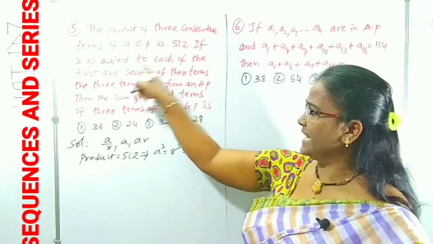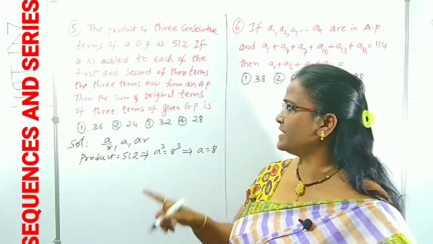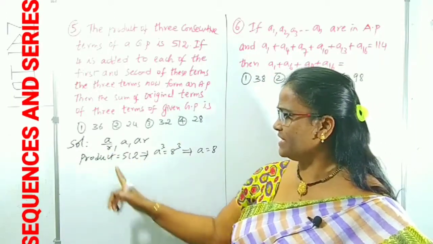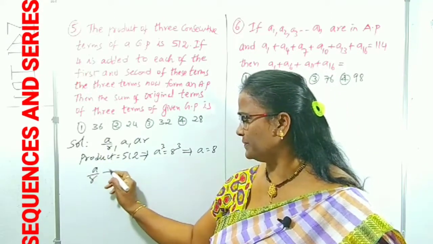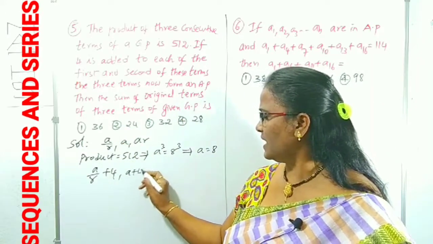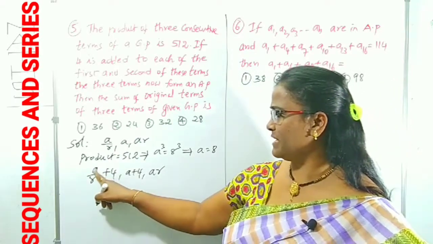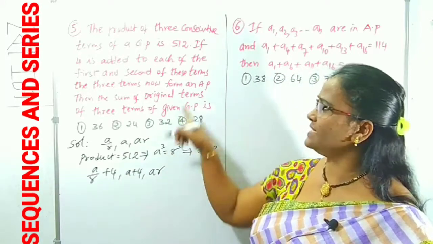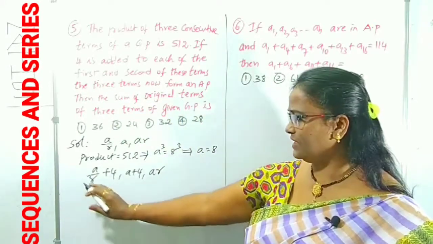Now what is the next sentence? If 4 is added to each of the first and second terms of these terms. First term is A by R. Adding 4 means A by R plus 4. For the second term also we add 4, that is A plus 4. The third term is as it is, AR. Clear? So the first term becomes A by R plus 4, second term A plus 4, third term as it is AR. 4 is added only to the first and second terms of these 3 terms.